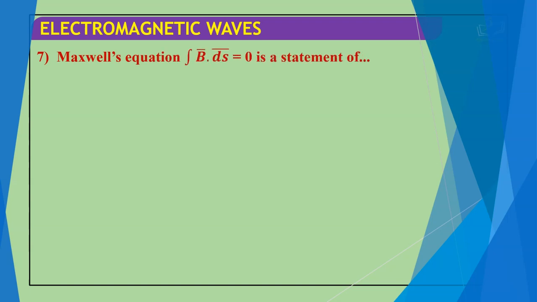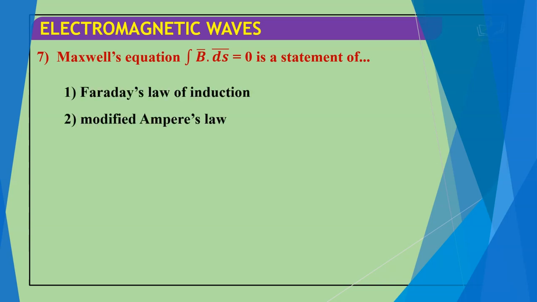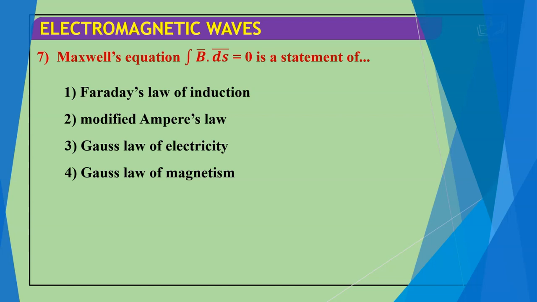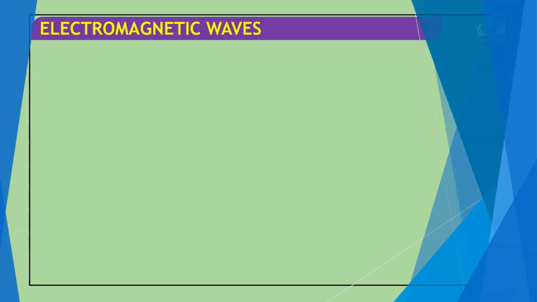Next question. Maxwell's equation integration of vector B dot vector ds is equal to 0 is a statement of Faraday's law of induction, modified Ampere's law, Gauss law of electricity, or Gauss law of magnetism. The correct answer for this question is Gauss law of magnetism.